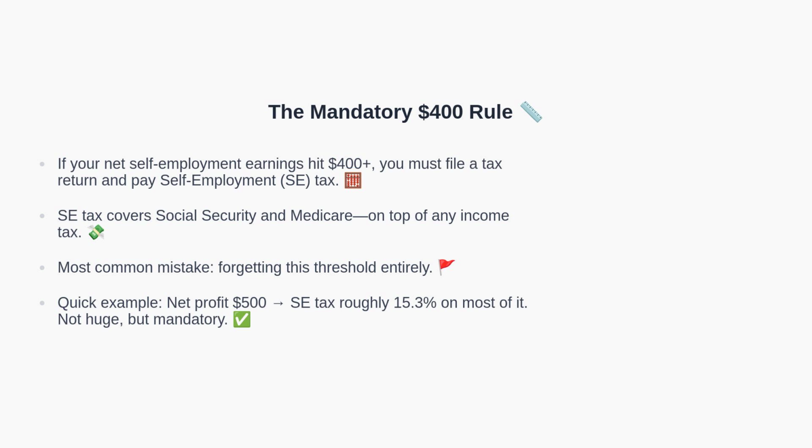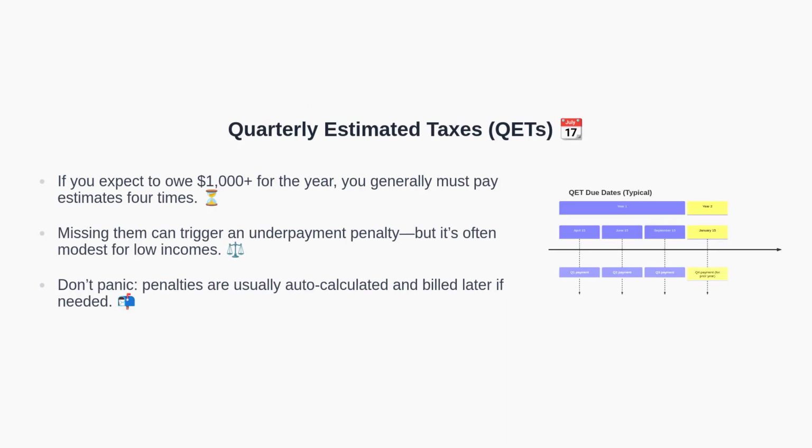Next, let's connect this to quarterly estimated taxes so you understand when to send payments during the year. Moving forward, if you expect to owe $1,000 or more for the year, you generally must make quarterly estimated payments. Typical due dates fall around April 15th, June 15th, September 15th, and the following January 15th. If you skip these, you can face an underpayment penalty. However, for relatively low earnings, the penalty is often modest and will typically be calculated and billed automatically by the tax authority later. Now that we have the schedule in mind, let's compare how W-2 and 1099 income differ so you can coordinate withholding and estimates effectively.